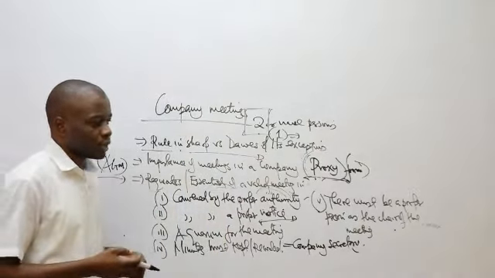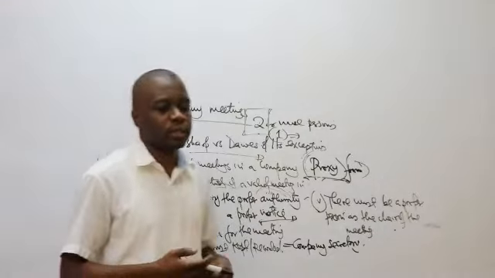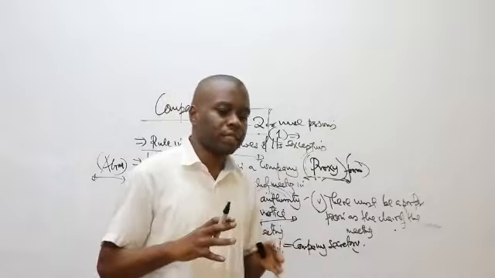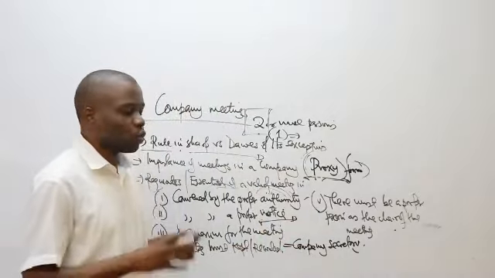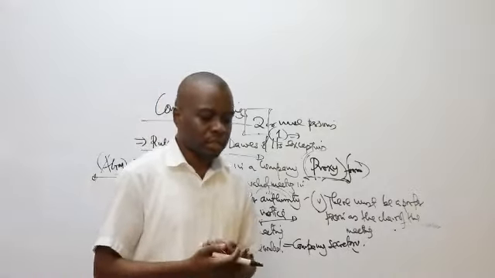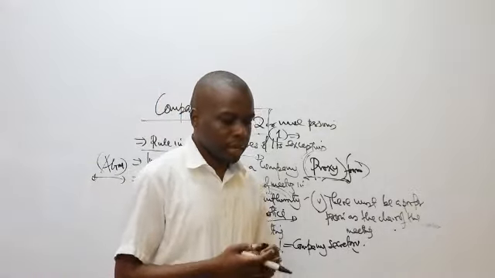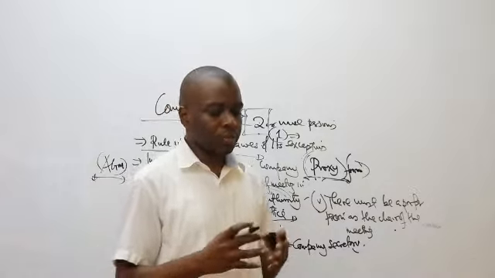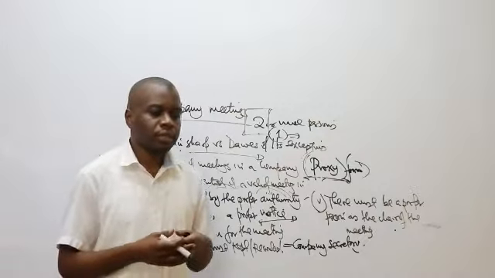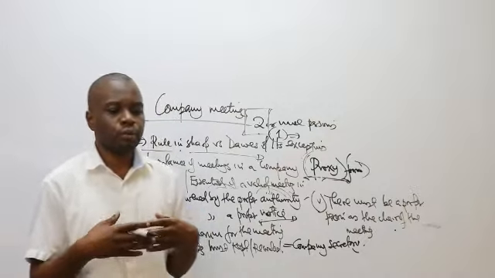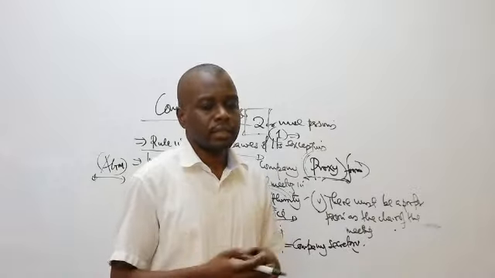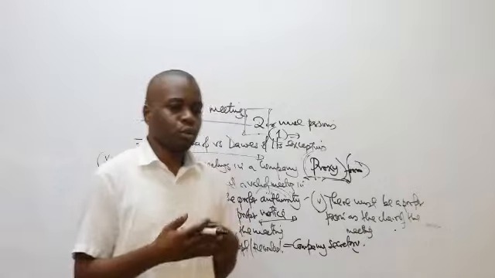Another power he has is, for example, to postpone or adjourn the meeting if circumstances are forcing the meeting to be adjourned. You could be asked, what are the circumstances? Maybe there's no proper quorum, so you can adjourn. Maybe certain things have arisen which are out of hand or cannot be managed. For example, there's a disaster at the place where the meeting was supposed to be held. If emergencies like that arise, you can postpone or adjourn the meeting.